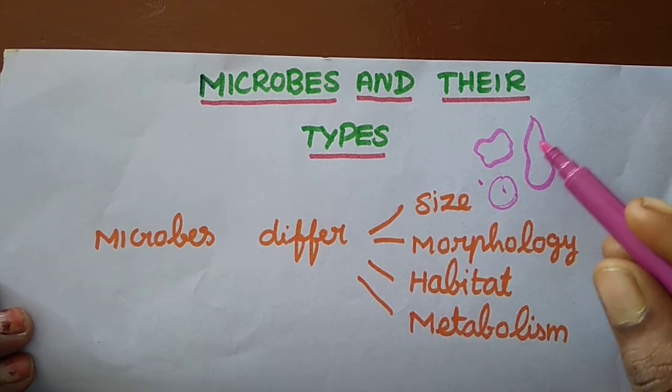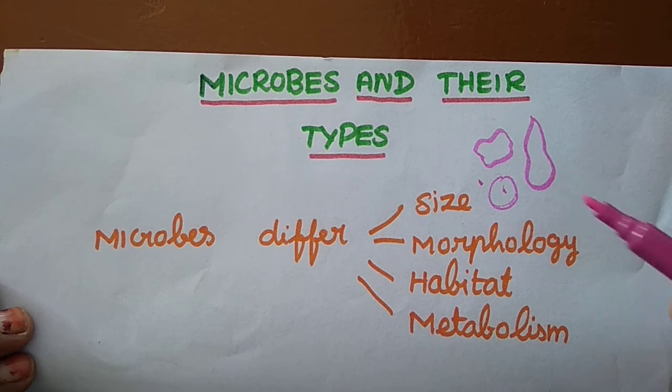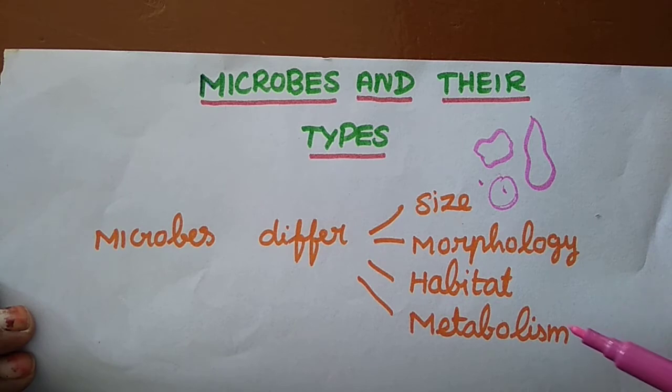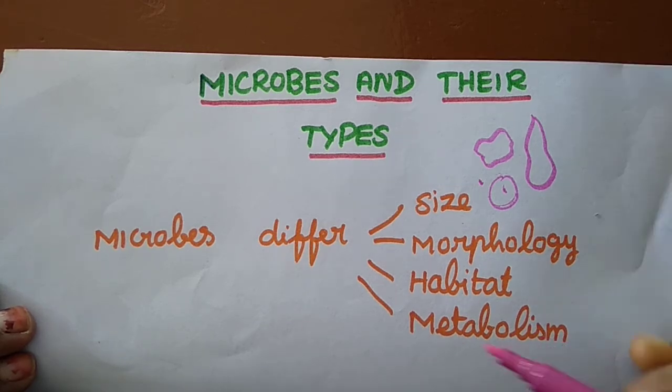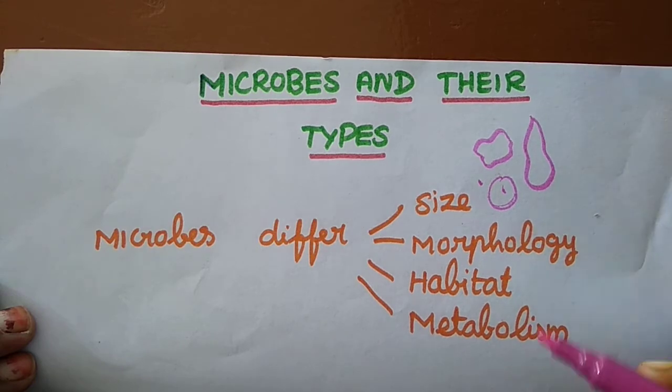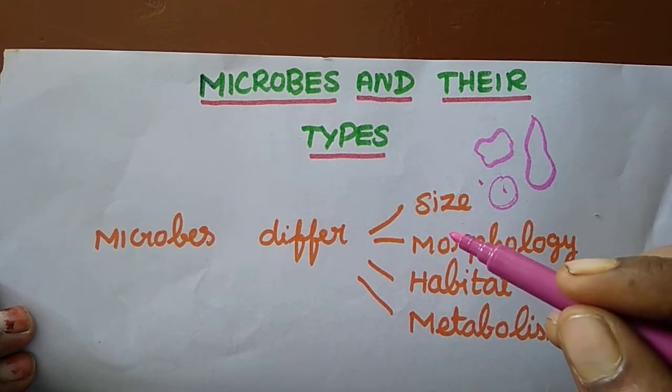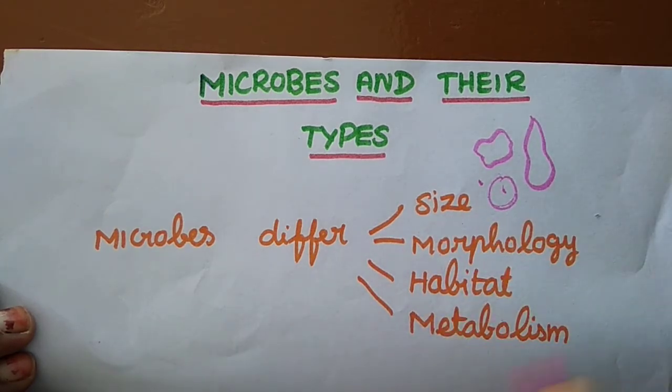Morphology, which means external features, can also differ. Habitat, which means living areas: some live on the water surface, some in terrestrial areas, in extreme heat, or in extreme cold. So they differ based on habitat. And metabolism: the chemical reactions inside our body that are helpful for the normal functioning of our cell structures. So here they are showing some of the differences between microorganisms.